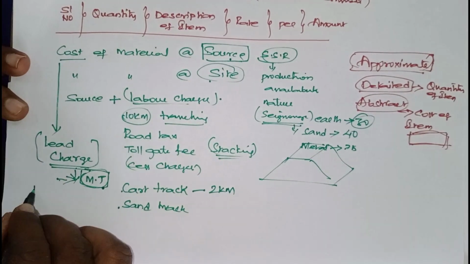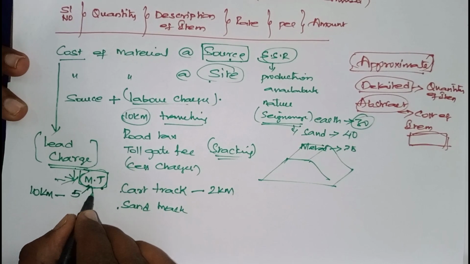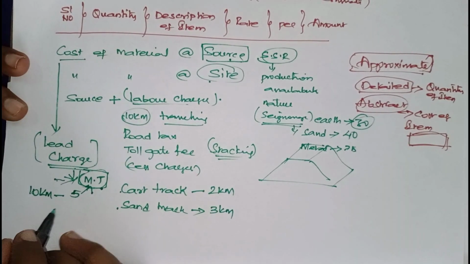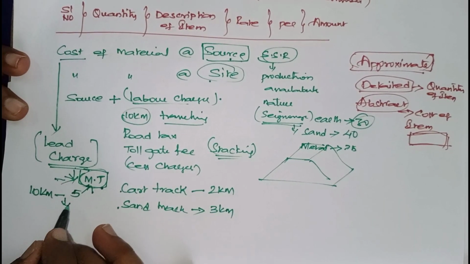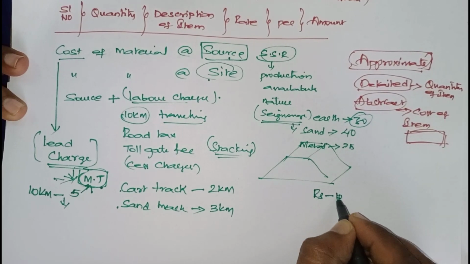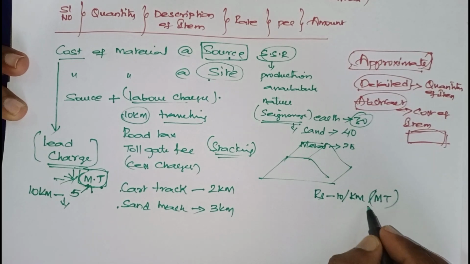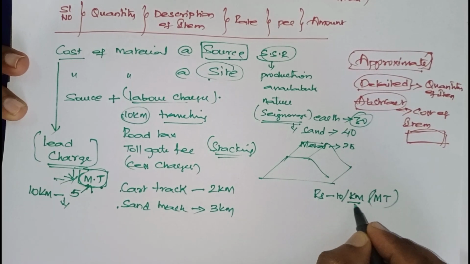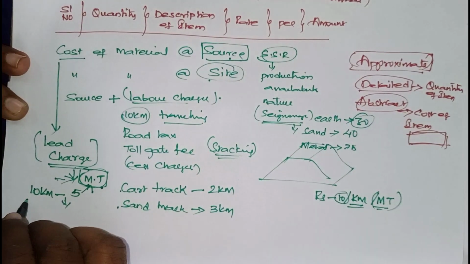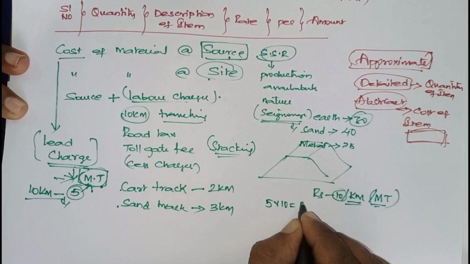Out of 10 kilometers, 5 kilometers I traveled on metal track, 2 on this one and 3 on this one. So say for example here rupees 10 per kilometer per MT is given. Means, in order to travel 1 kilometer on metal road, they are giving 10 rupees. So 5 kilometers I am traveling, 5 into 10, 50.